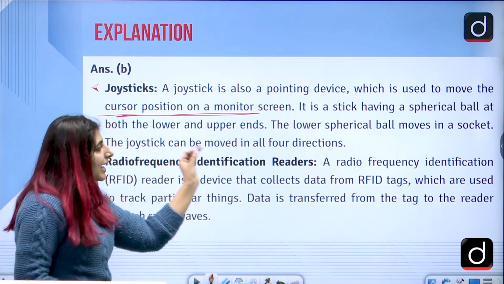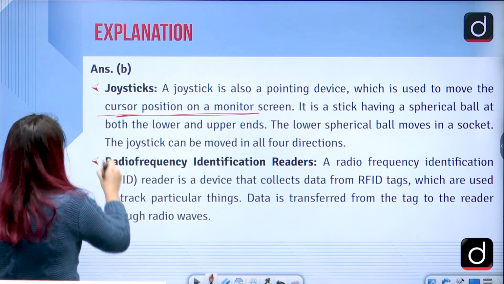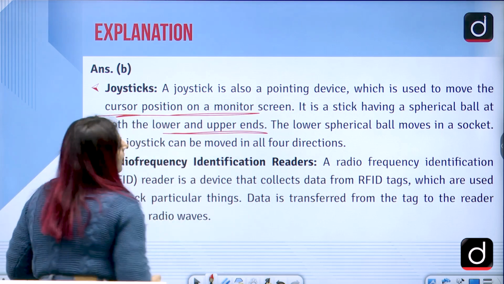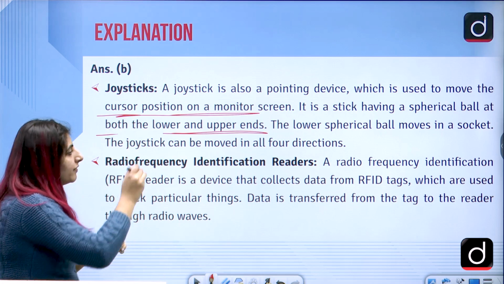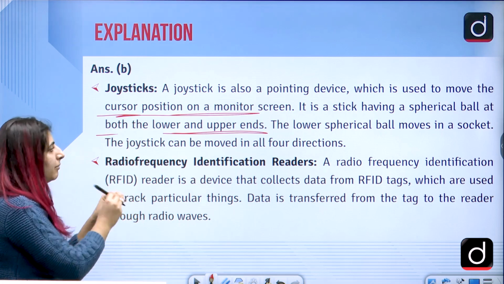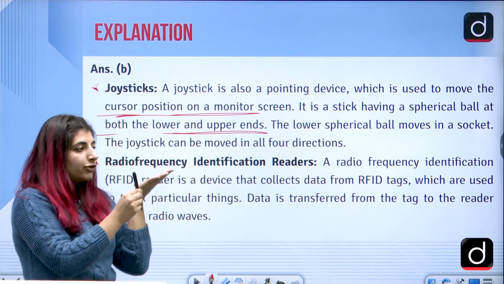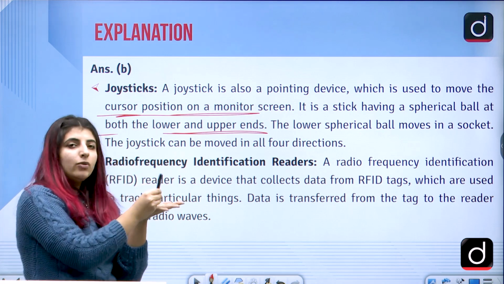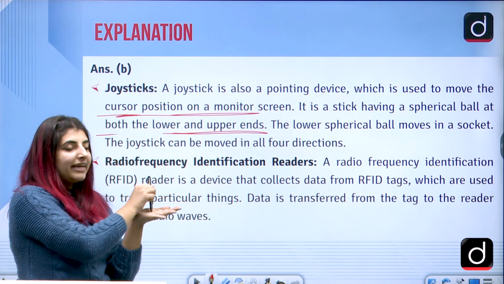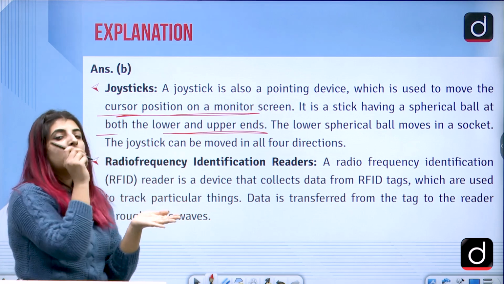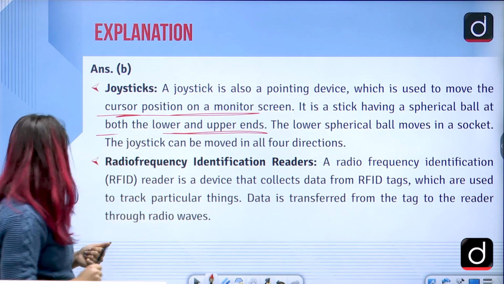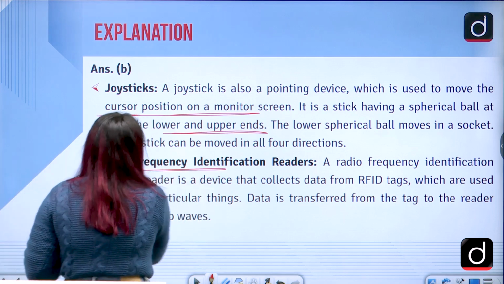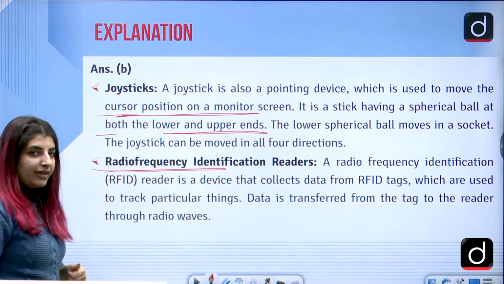It is a stick having a spherical ball at both the lower and the upper ends. The lower spherical ball moves in a socket. The joystick can be moved in all the 4 directions. So this will be the base of our joystick. This will be the stick which is there, and you can move it in all the 4 directions, and hence the cursor will be moved according to the movement of the stick. Then we have the radio frequency identification readers.